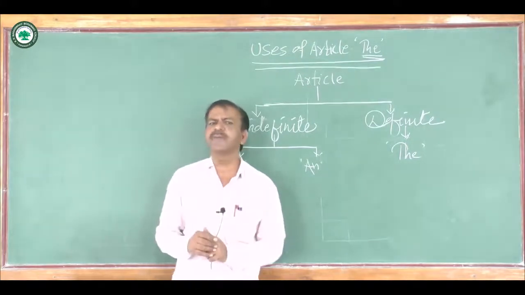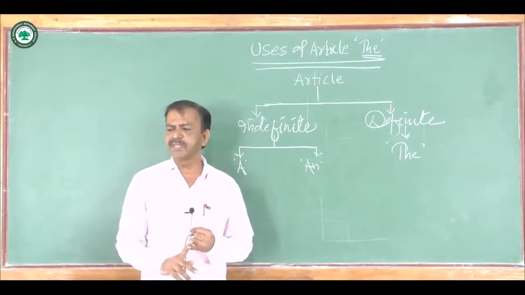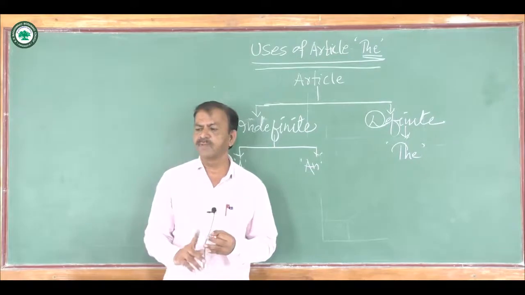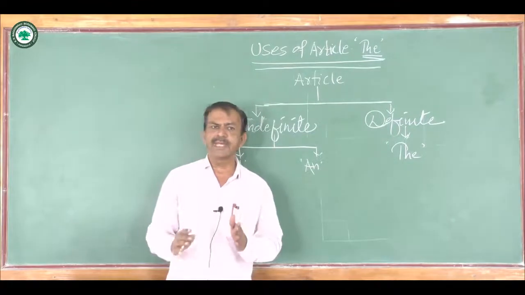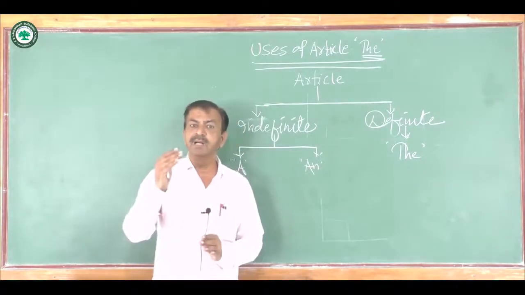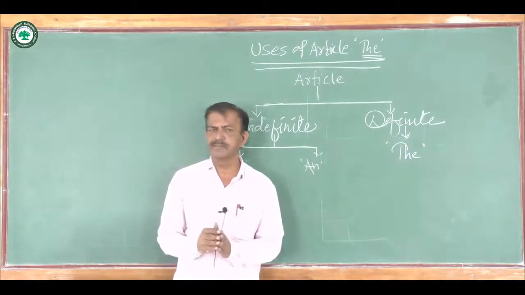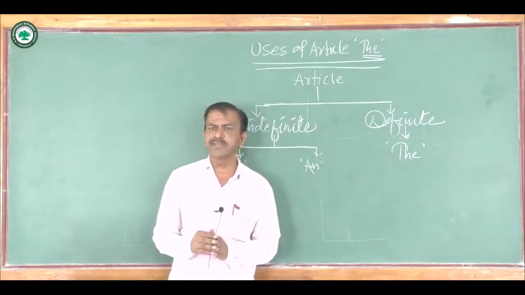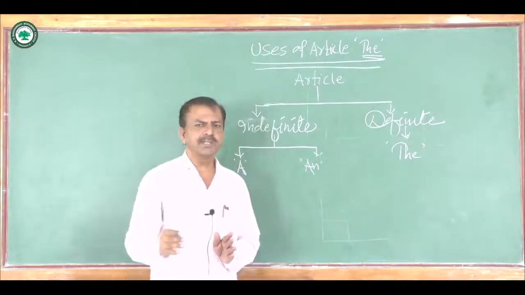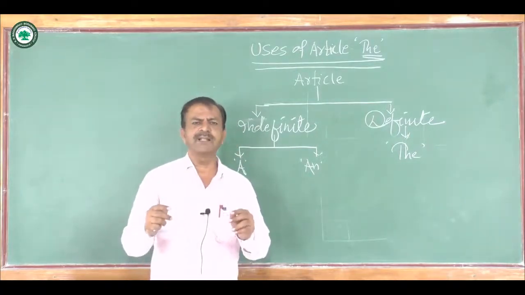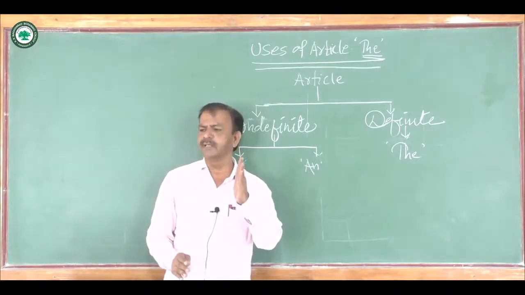The next use of article the, that the is used before the committee, before the clubs or foundation or trust. For example, when we say he is the member of the Rotary Club, the Lions Club, because it is the name of club. Or organization, when we say finally WHO understood the mistake. Here WHO means World Health Organization. It is a name of organization. That is why it takes article the.